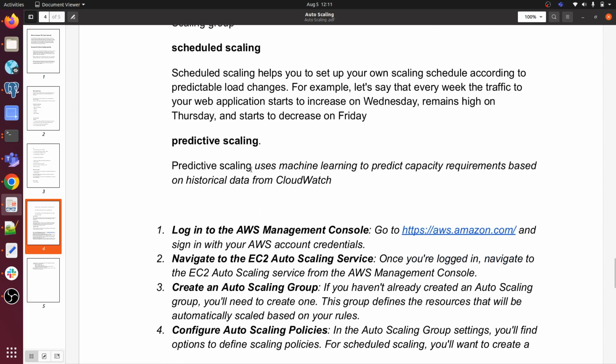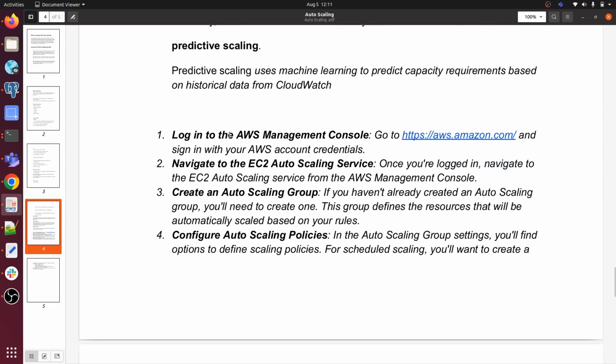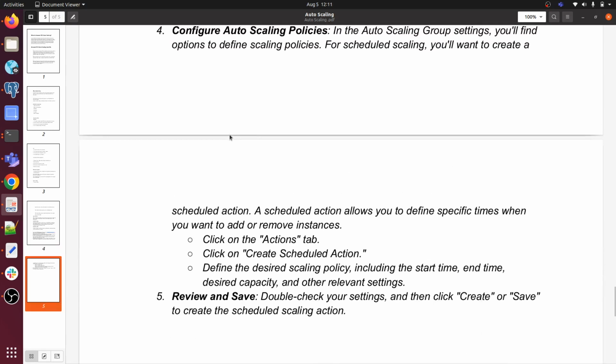Predictive scaling. Predictive scaling uses machine learning to predict capacity requirements based on the historical data of your CloudWatch. Predictive scaling means you are predicting that on a specific day your traffic will go high, and scheduled scaling means you know that on Saturday or Sunday your traffic is going to be high, so in that case you can use scheduled scaling. So how we can create the auto scaling, I will show you in real time now.